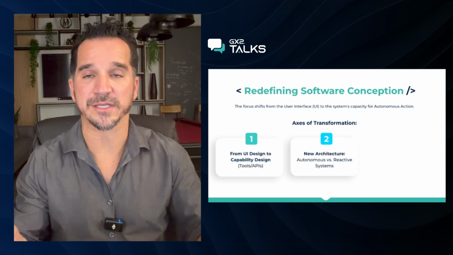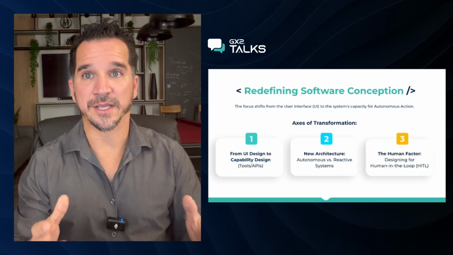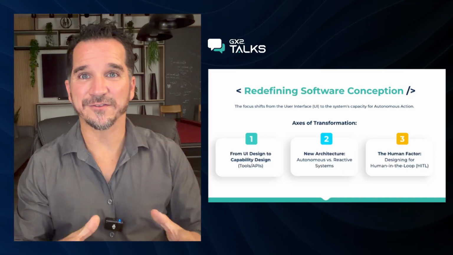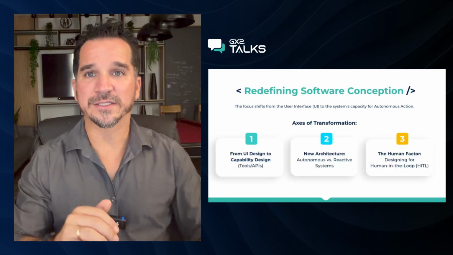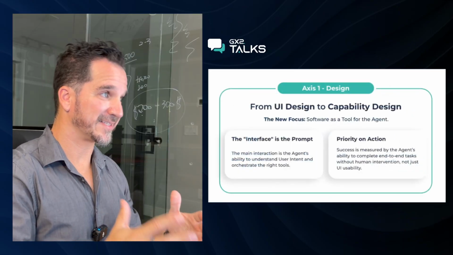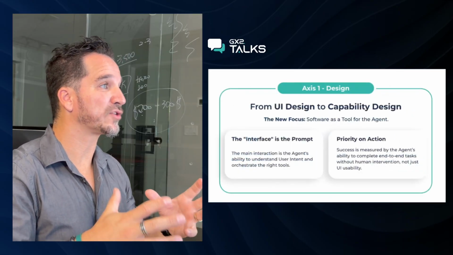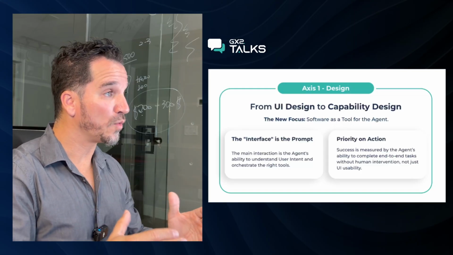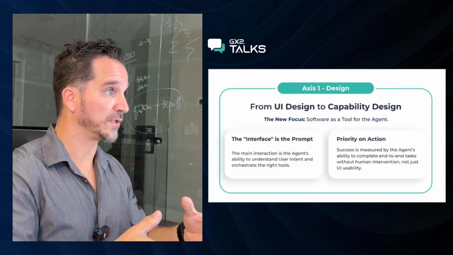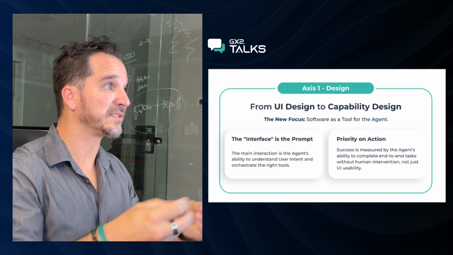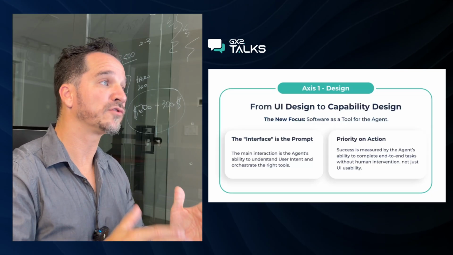We have to think about it. And third, the human factor: designed for a human in the loop. Let me explain what this means. First, design. We must build software as a tool for agents. Now, we don't have just users, humans, accessing the software. We have agents accessing the software too. Then we have to think about it.